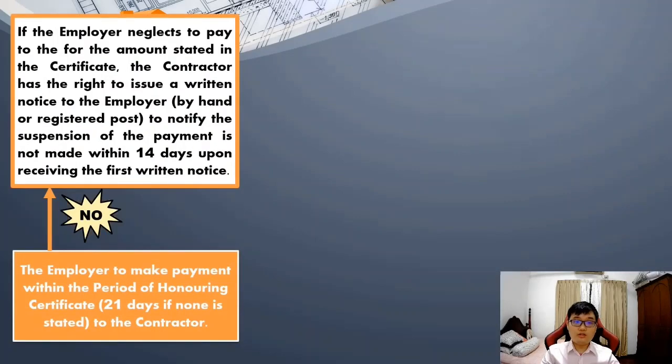If the employer neglects or fails to make the payment after the period of honoring certificate, the contractor shall give a written notice to the employer via hand or registered post. The written notice shall state that if the employer neglects or fails to pay the contractor within 14 days from receiving the written notice, the contractor can suspend the execution of work until the correct payment is